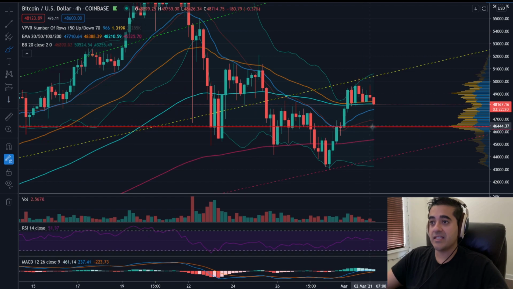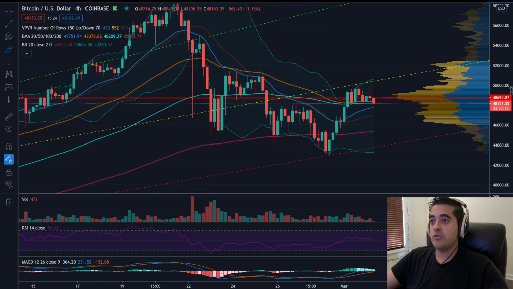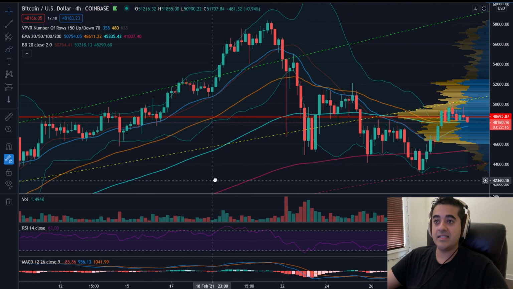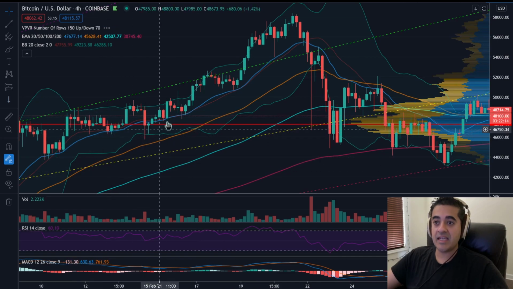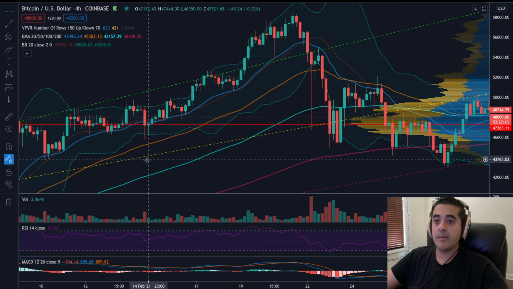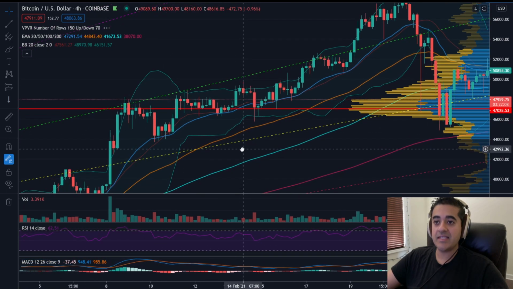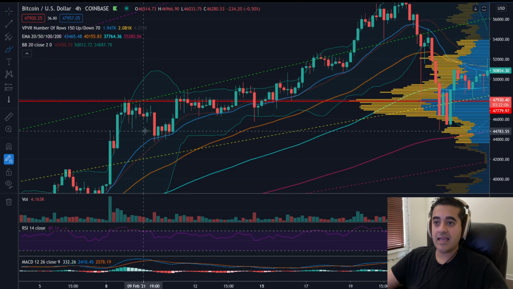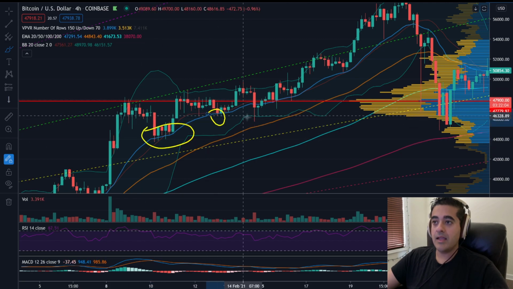That's an excellent sign, because one of the things that you see during the bull phases of Bitcoin is that it sticks to that 20 exponential moving average, bounces off of it, and keeps moving up. And there are plenty of cases of that happening. You can see that that's happened here. It happened here. Basically it dropped a little bit below it, but it also bounced off when it came back up there.